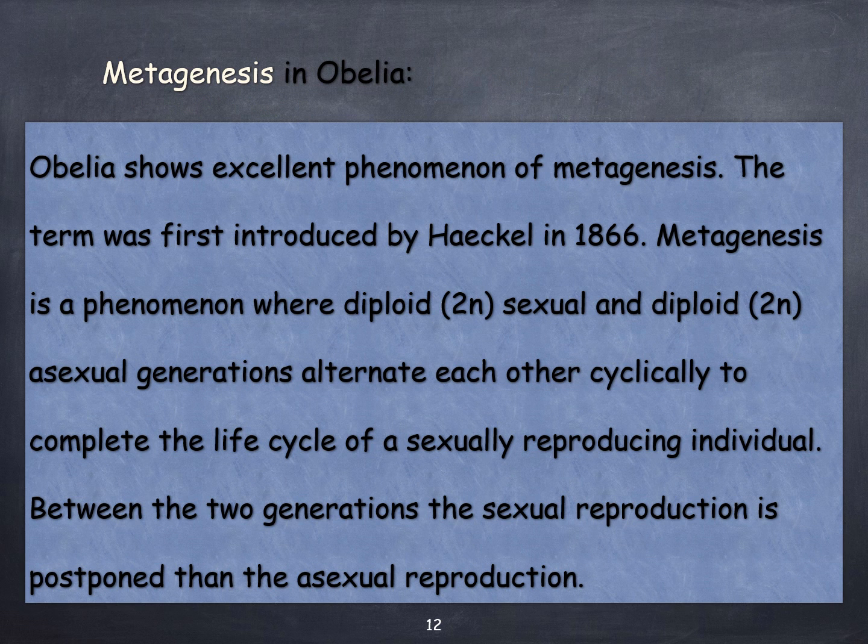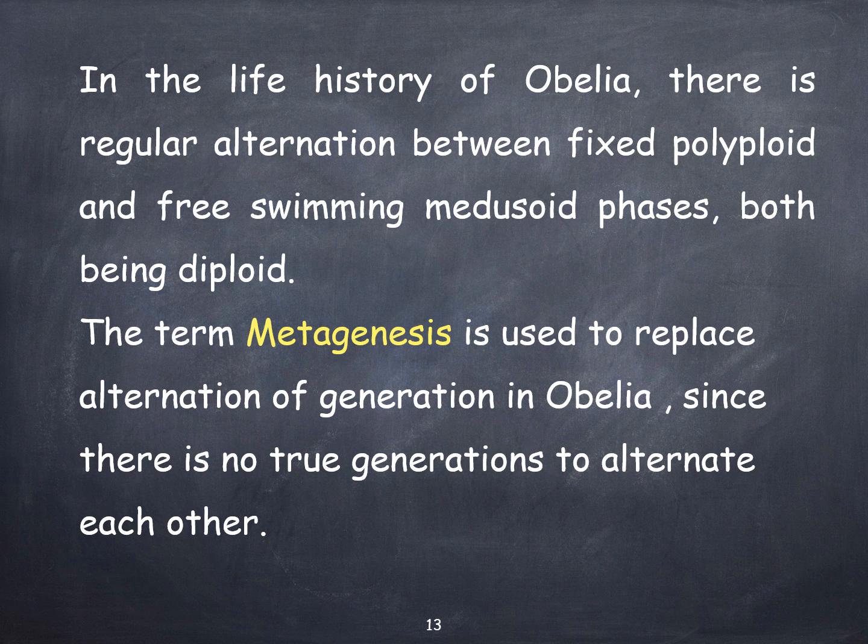Obelia shows an excellent phenomenon of metagenesis. The term was first introduced by Haeckel in 1866. It is a phenomenon where diploid sexual and diploid asexual generations alternate with each other. A true alternation of generation is always between a diploid asexual and haploid sexual generation. But in Obelia, there are no true generations to alternate with each other.